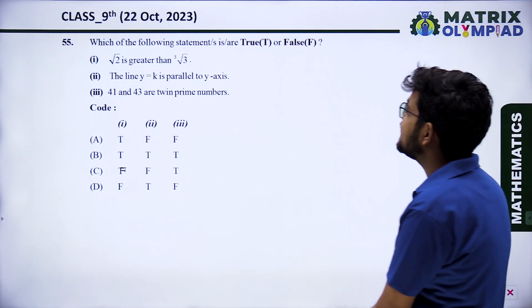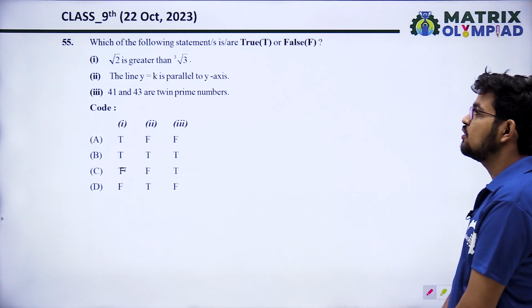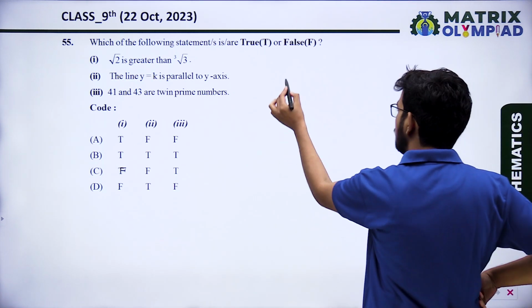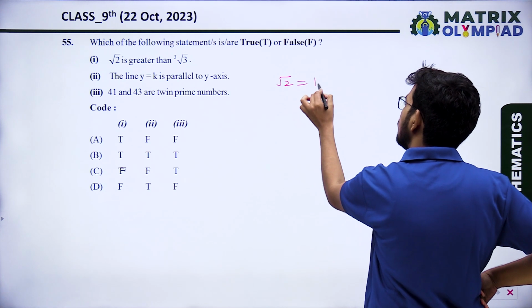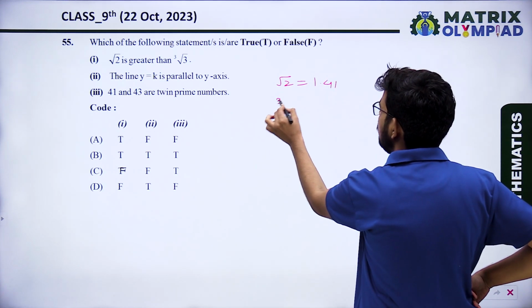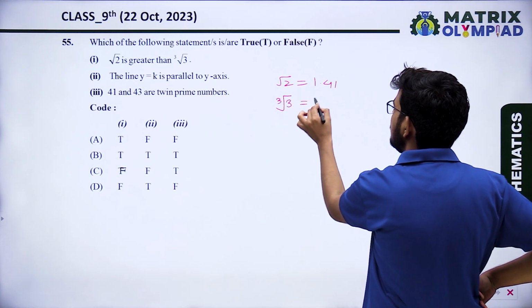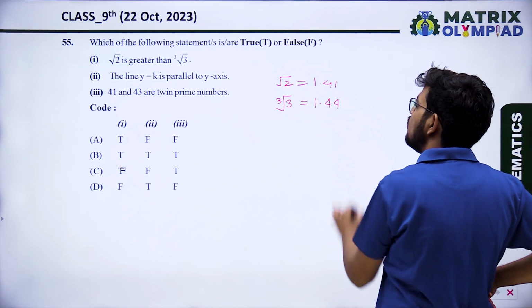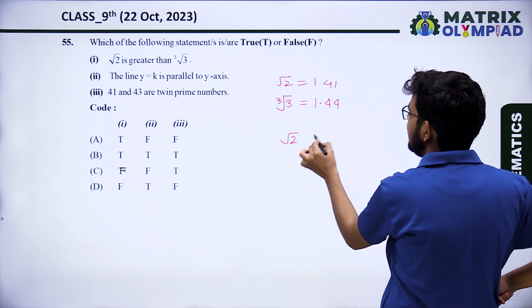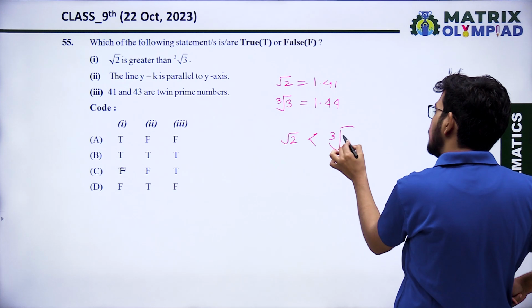Which of the following statements are true or false? Root 2 is greater than cube root of 3. The value of root 2 is approximately 1.41, and the value of cube root of 3 is 1.44. So root 2 is less than cube root of 3.